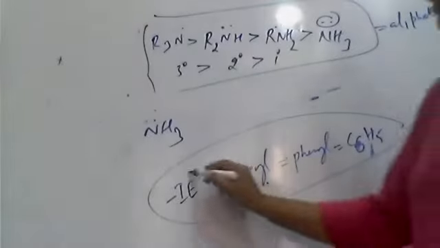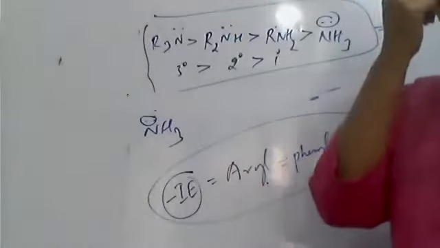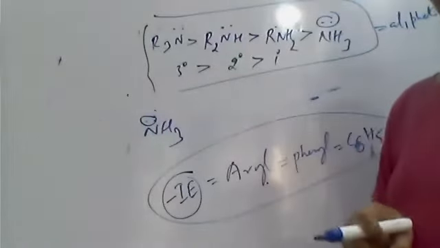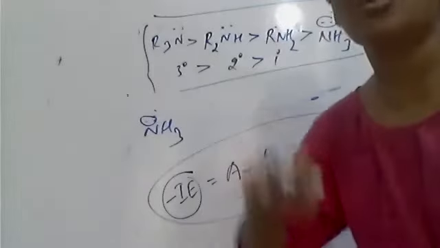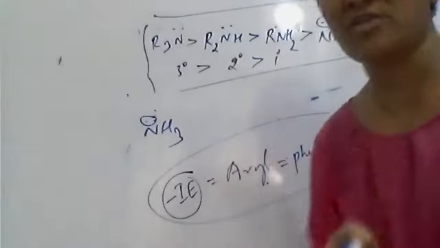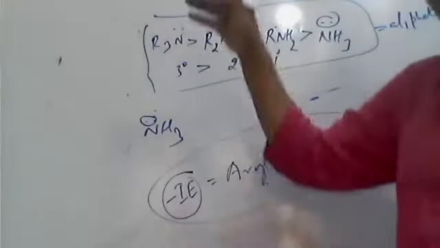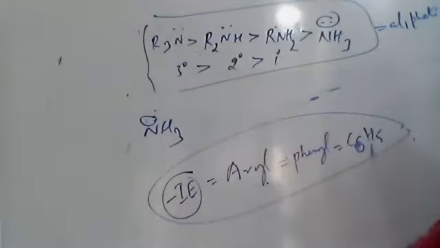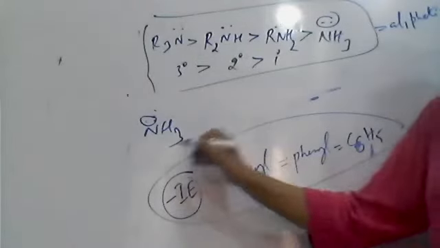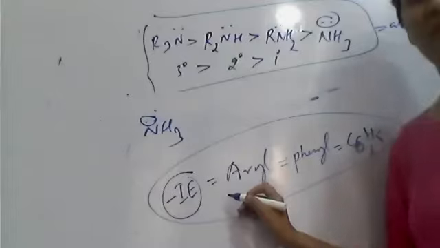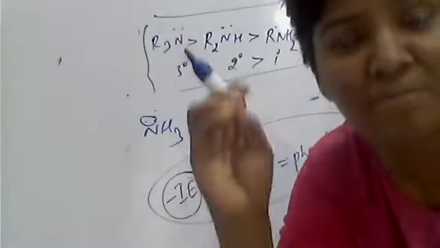They require, meaning they take, the lone pair of electrons present on the nitrogen into the conjugated system. Therefore, it causes shortage of the electron pair on the nitrogen. So they are minus inductive affecting groups, decreasing electron density. Compared to ammonia, the aromatic substituted amines, meaning aromatic amines, are weaker bases.